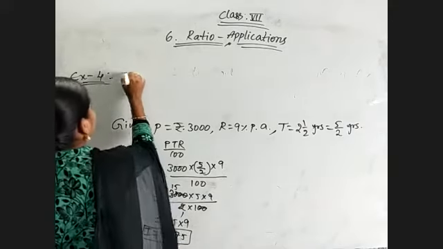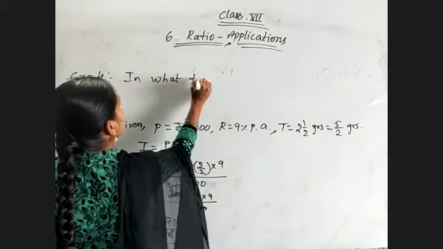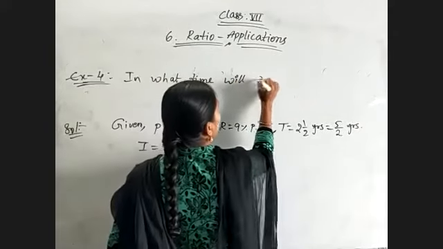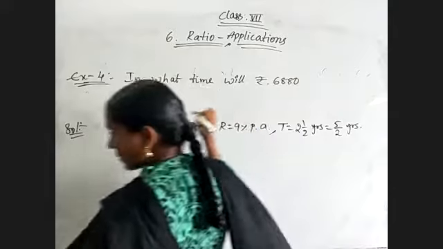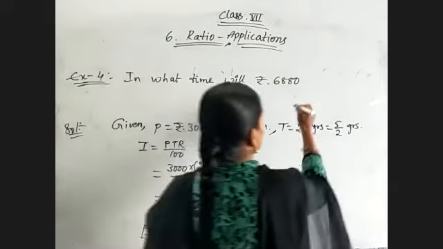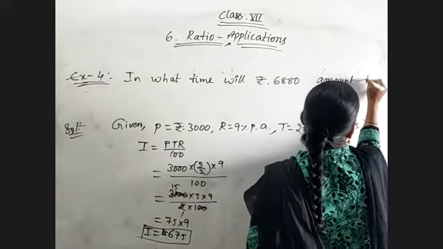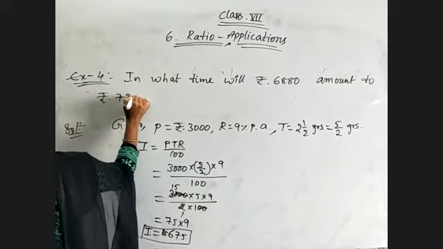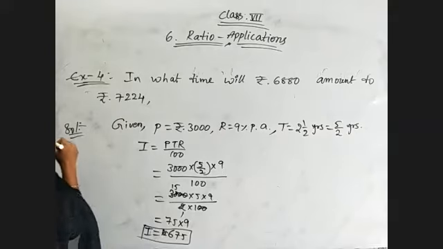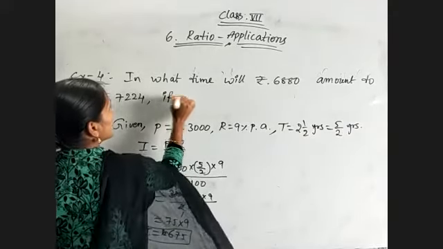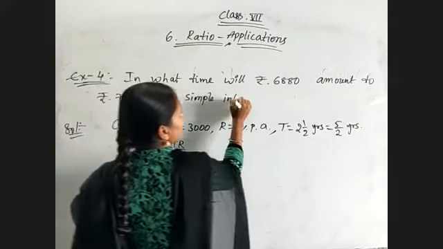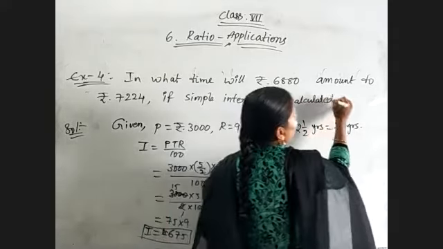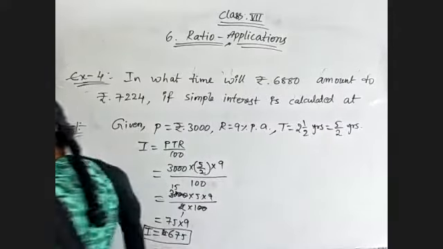In what time will 6,880 rupees amount to 7,224 rupees if simple interest is calculated at 10% per annum.